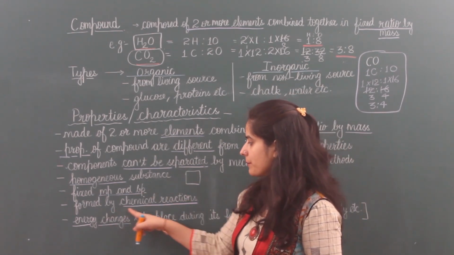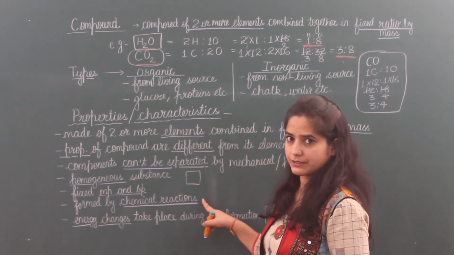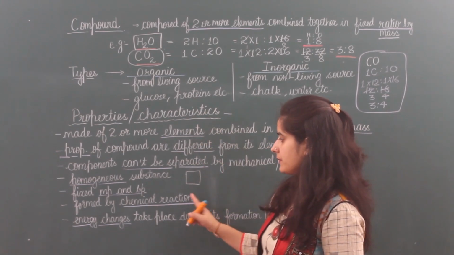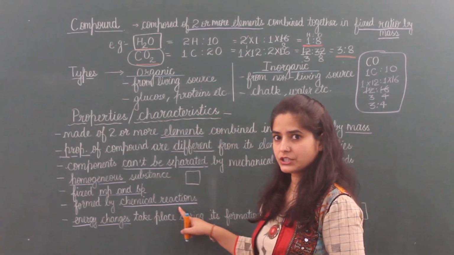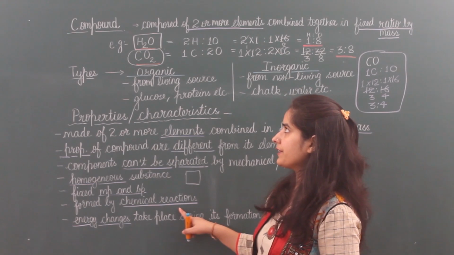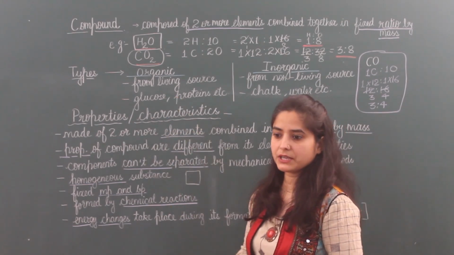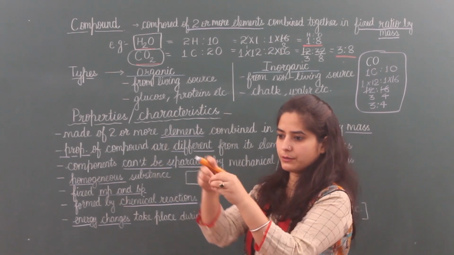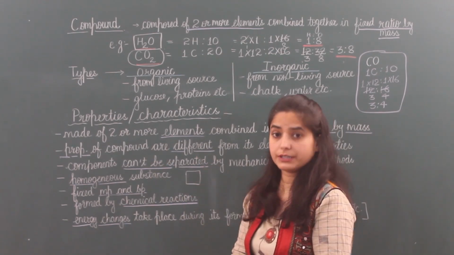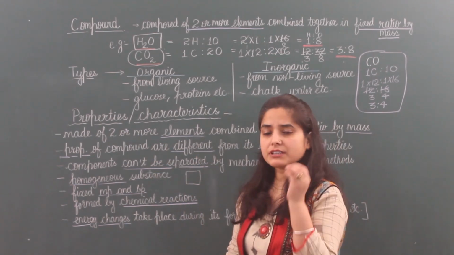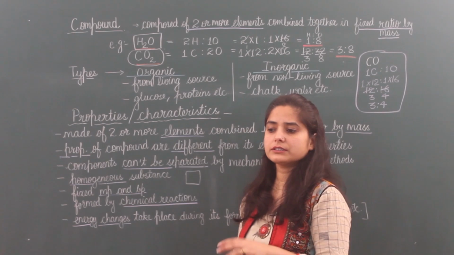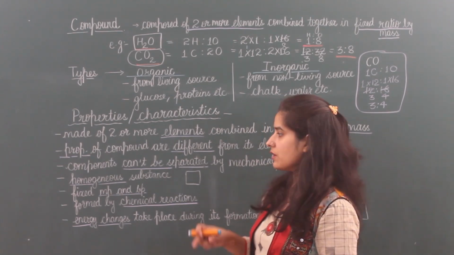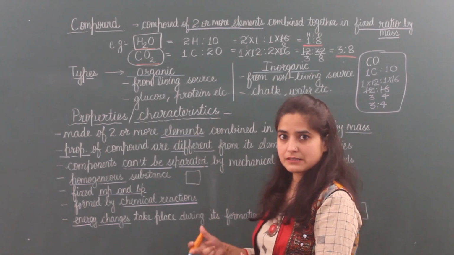Next, formed by chemical reactions. Chemical changes occur in chemical reactions, and only by them can we form compounds. Simply we can't take hydrogen and oxygen, mix both and make water. It is not possible. If it were so easy, then there would be no scarcity of water on land, because water is not formed easily.